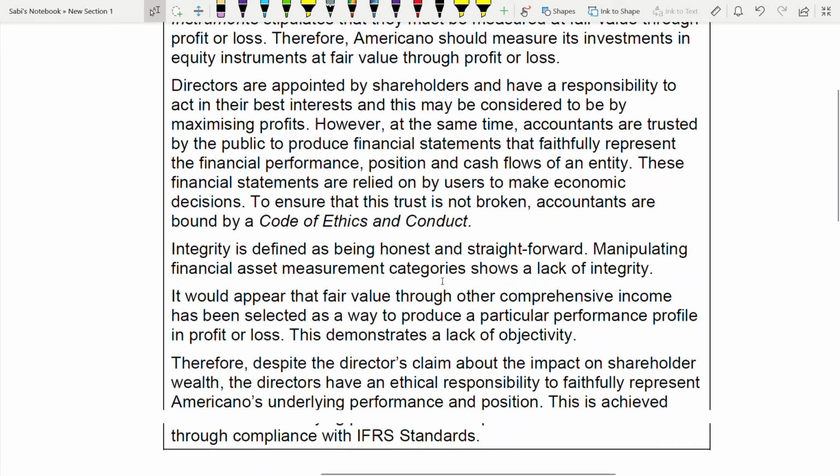You see, every paragraph has a different ethical issue. In the first paragraph they talked about integrity, in the second paragraph they talked about objectivity. So when you write your answer, write in different paragraphs. Don't write everything together. Ethical issues, that means more than one issue. Mostly such questions, the ethical issue questions, come for 7 to 9 marks.